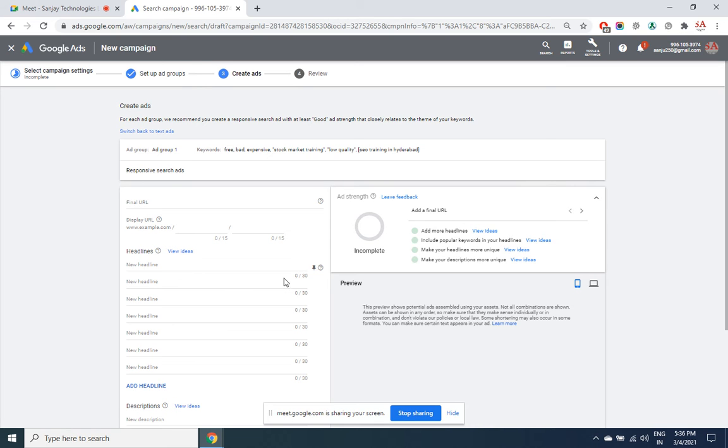There's a limit on the number of characters. You can't put in a very lengthy headline or description. And there are other rules also. Sensitive words cannot be used, like abusive language. And cigarette, smoking, gambling, these ads are not allowed in the AdWords network. So there's a list of keywords which are considered negative by the search engines, like abusive language and all that. You don't have to mark them negative. That's already negative at the AdWords level. So when you use those words in the keywords or in the ad text, the ads will get suspended.